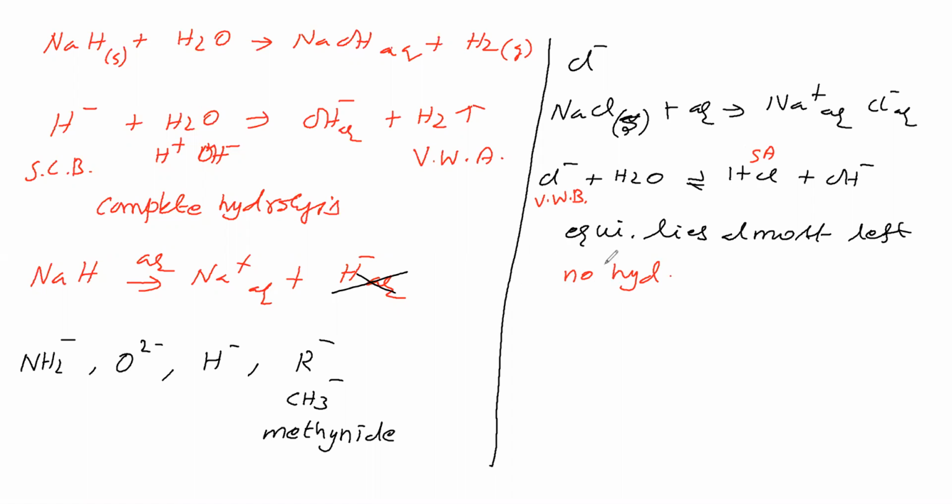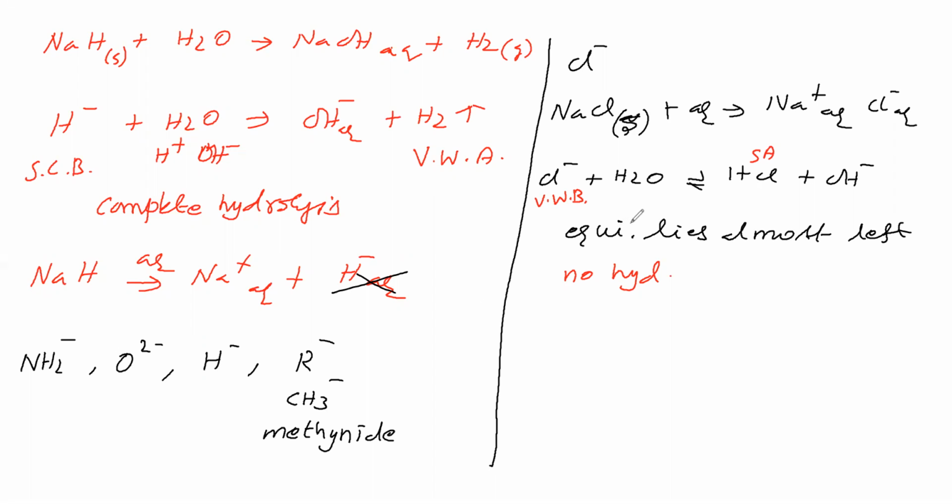So we got two points. One is, if the anion is from a very weak acid, it undergoes complete hydrolysis. If the anion is from a strong acid, it never undergoes hydrolysis. What about in between, very weak acid and strong acid? In between is weak acid.